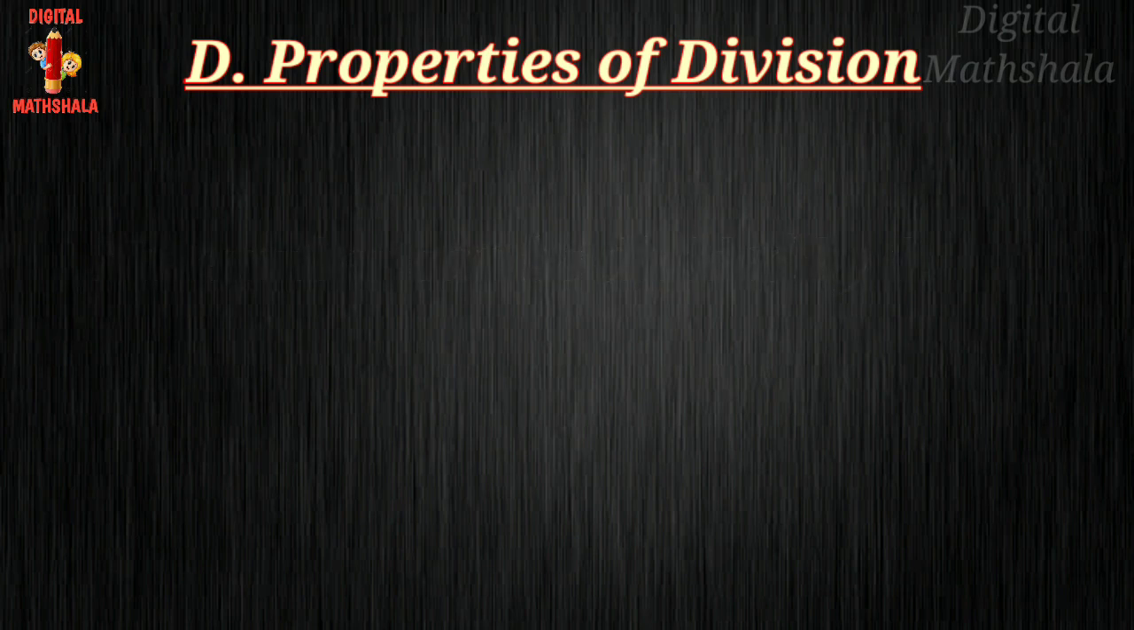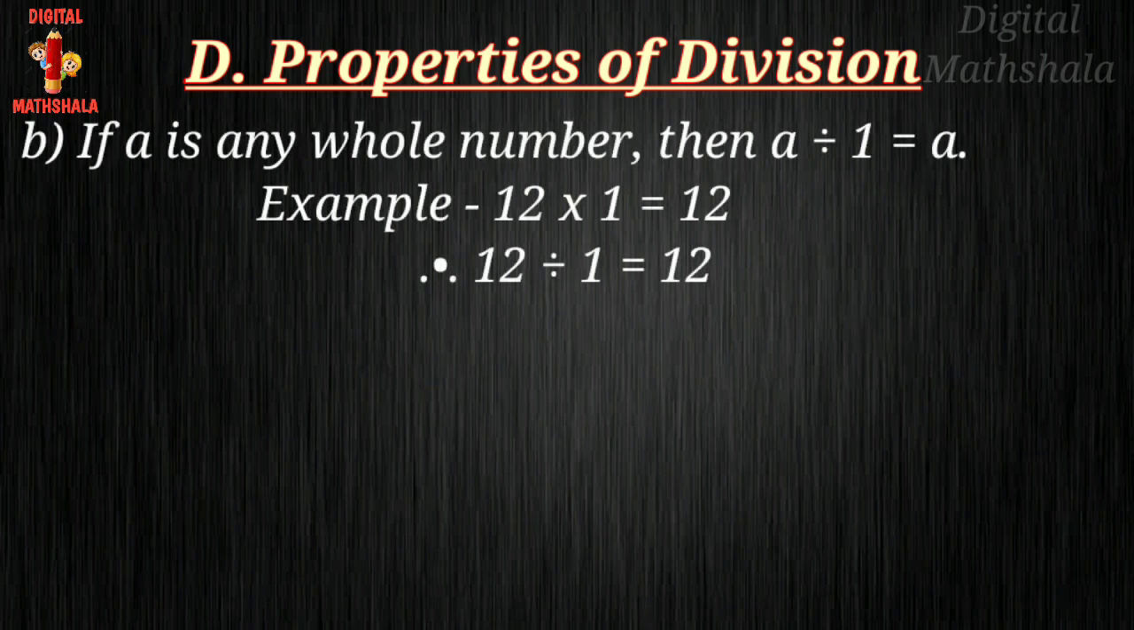Now, the next point is b. If a is any whole number, then a divided by 1 equals a. It means if we take any whole number and divide it by 1, we will get the same number as the result. For example, 12 multiplied by 1 equals 12, then 12 divided by 1 equals 12. Because we are transferring this 1 to the other side, it will change the sign and it will be a division sign. So when we divide 12 by 1, we will get the answer 12.